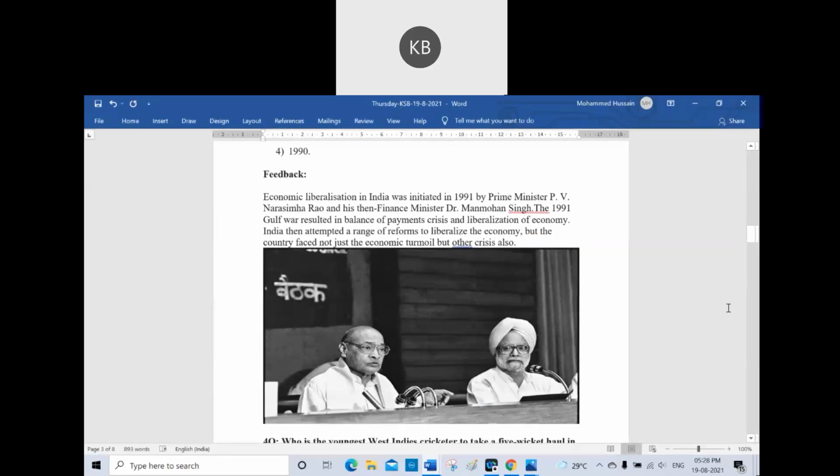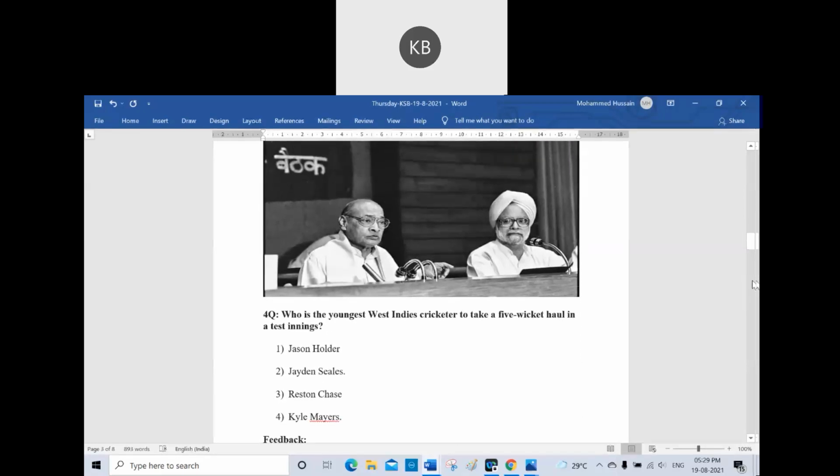1991. These reforms were heralded by both P.V. Narasimha Rao and his finance minister, Dr. Manmohan Singh. Economic liberalization in India was initiated in 1991 by Prime Minister P.V. Narasimha Rao and his then finance minister, Dr. Manmohan Singh. The 1991 Gulf War resulted in balance of payments crisis and liberalization of economy. India then attempted a range of reforms to liberalize the economy, but the country faced not just the economic turmoil, but other crises also.